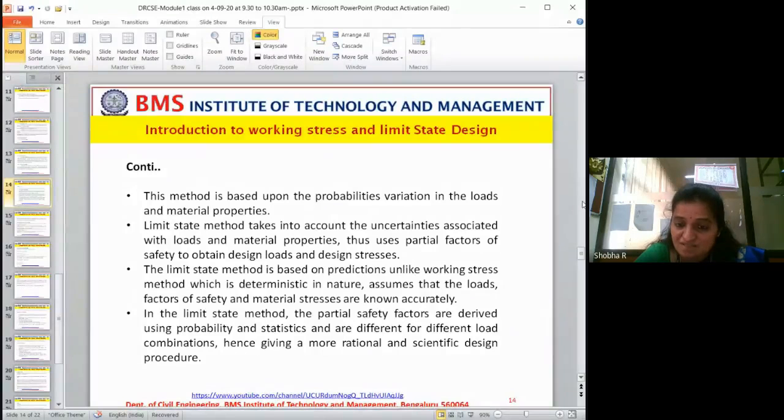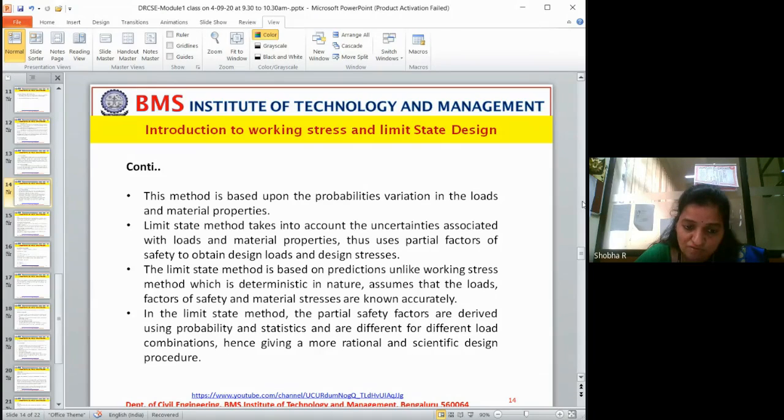But in limit state method, they don't take that. What they do is they take a factor of safety. They will know the limitations. All possible loads they will take with the factor of safety, and this total load will be much below the fracture load.